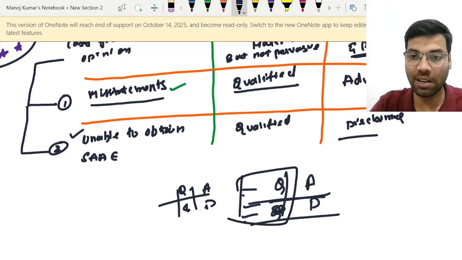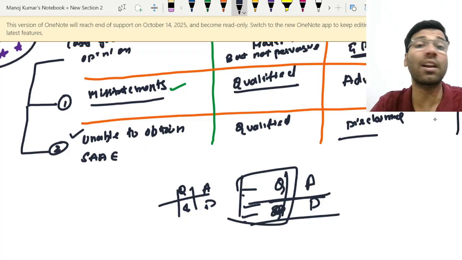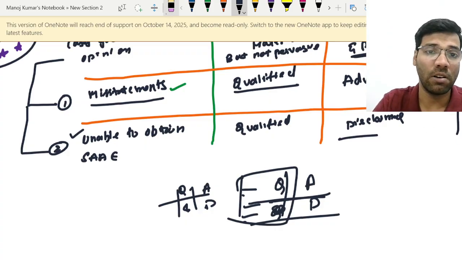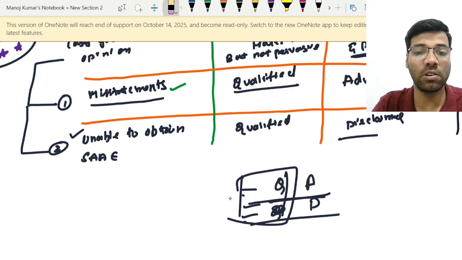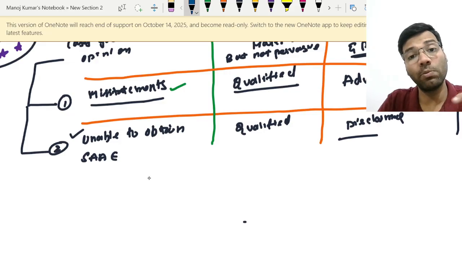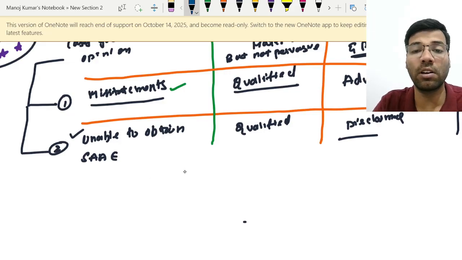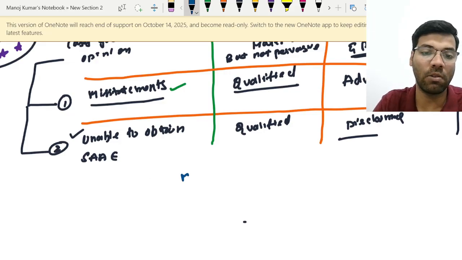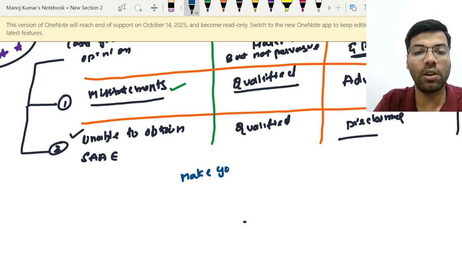Again, don't tell me, sir, here you have not written anything, should we also not write anything? See, this chart is only for our understanding, you should never write the chart in the exam. Why? Because you are not BCom students or intermediate students, you are professional students, so you need not write this chart. This should be written in wordings. This is only there to make you remember.